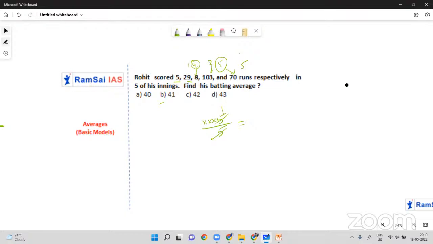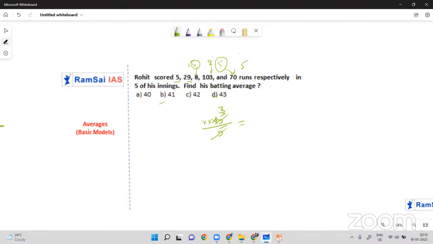Let me cross check. Most of the times it works here. In a rare case, 43 also can be the answer, but I'm just giving you one example. Just remember, I'm giving you one example. So probably it can be 41, but there is another possibility it can be 43, because 5 times 3 is also 15.